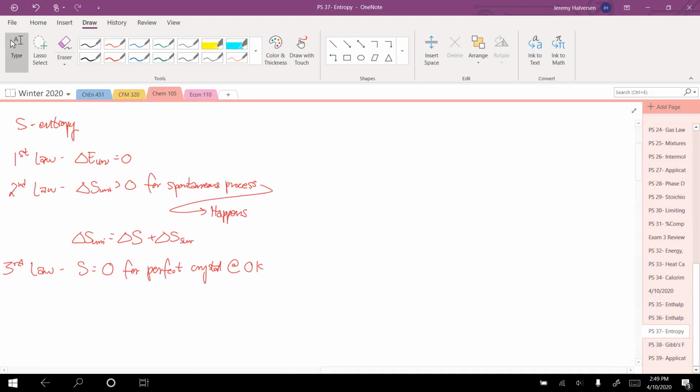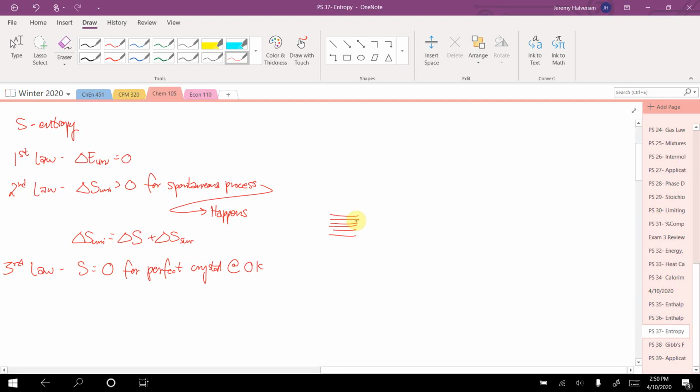So if I were to have a stack of papers perfectly stacked up, and I throw them up in the air, what's usually going to happen? Well, those papers are going to spread out and fly around randomly, right? So that is the idea that entropy, or disorder, is always increasing. That's what's always going to happen when you throw those papers up in the air. But the question is, why does that always happen?